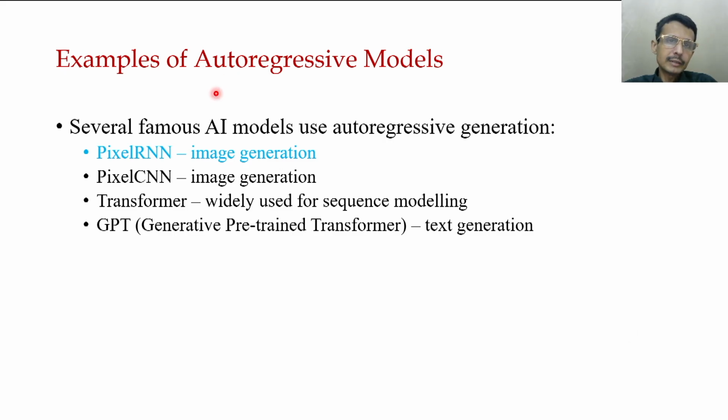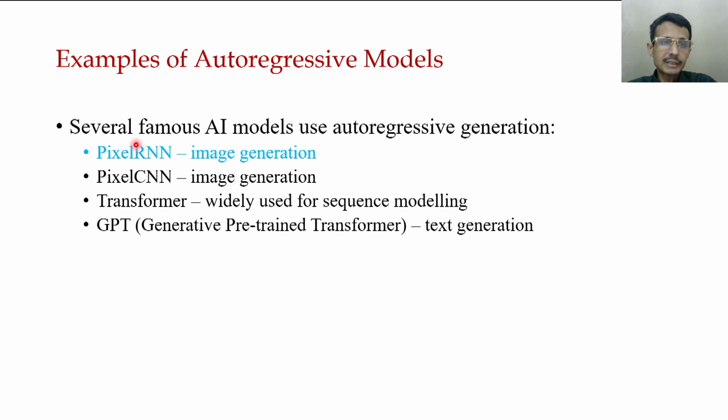There are different kinds of autoregressive models, for example PixelRNN, PixelCNN, transformer, GPT, that means generative pre-trained transformer. These are very famous models, so we will see some of them.